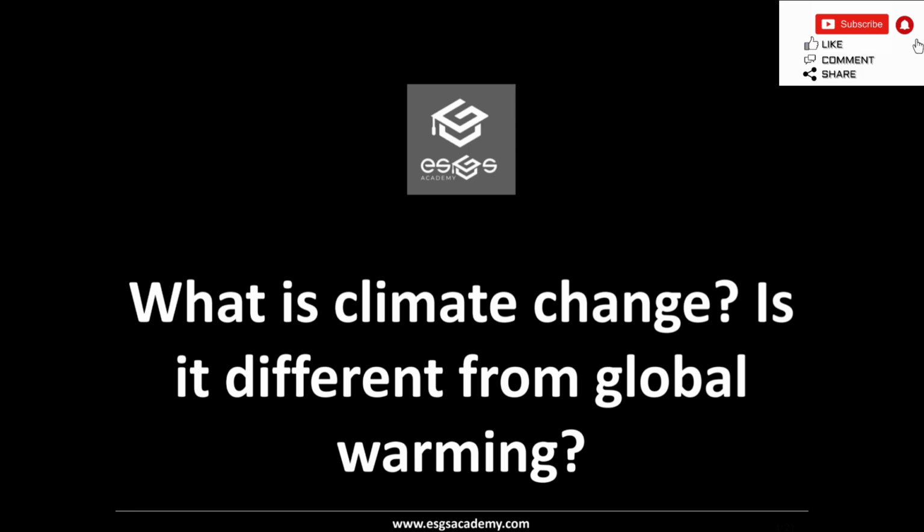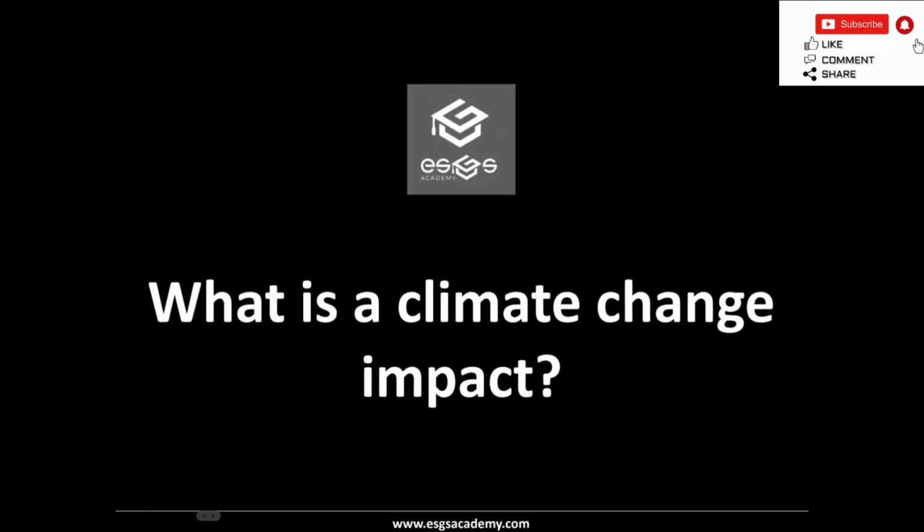So we can go to the next question now. This is about what is the climate change impact. So the rise in average global temperature because of human activities has led to many impacts on the planet, including more intense and frequent droughts and storms, melting glaciers and ice sheets, rising sea levels, warming oceans, and ocean acidification.